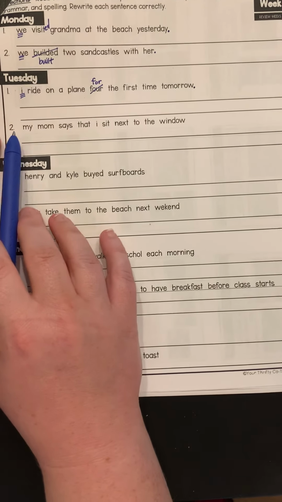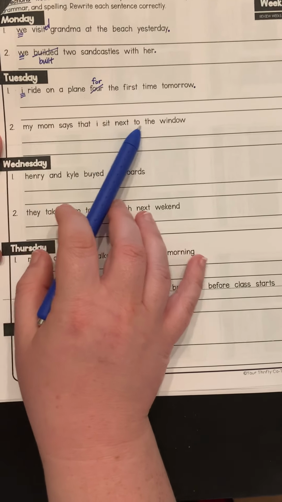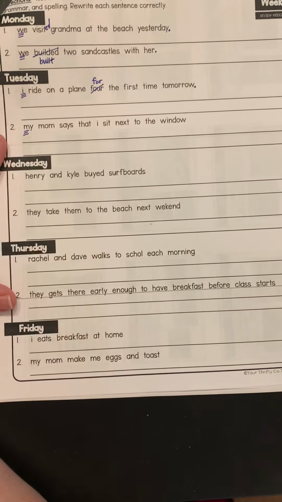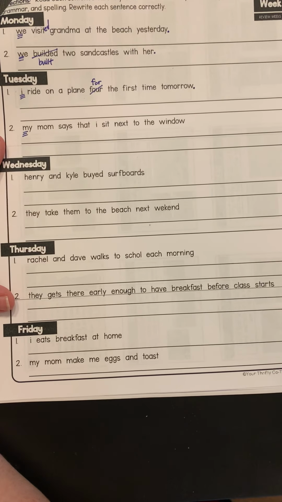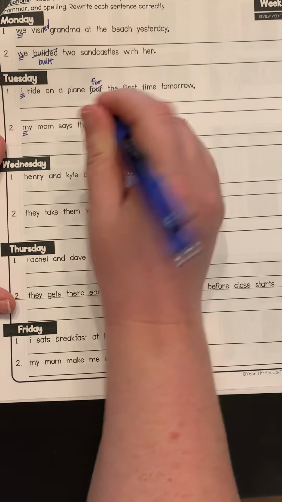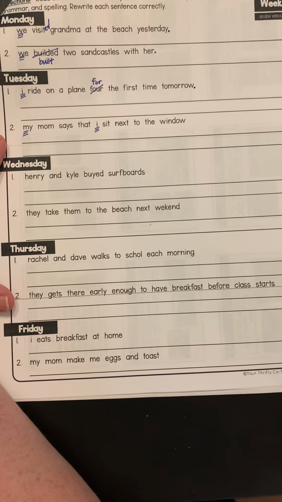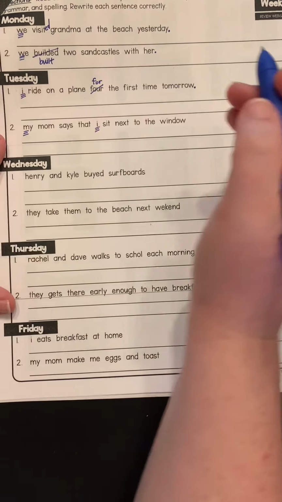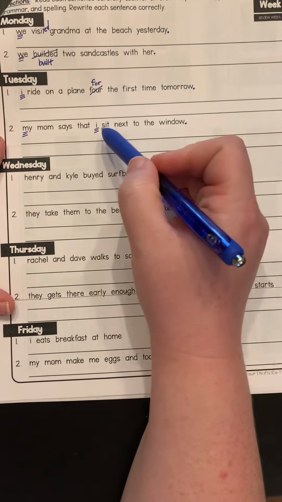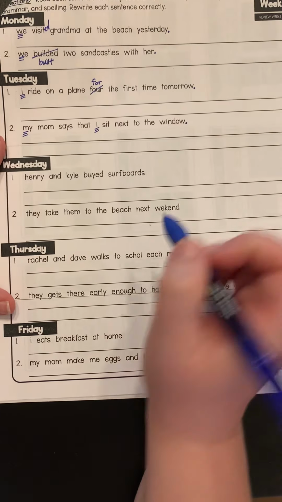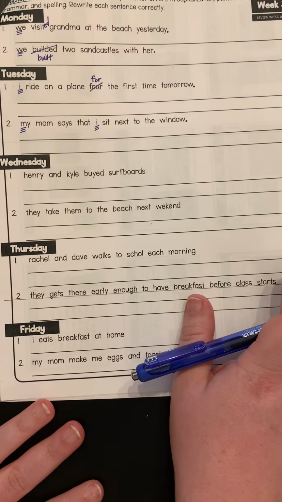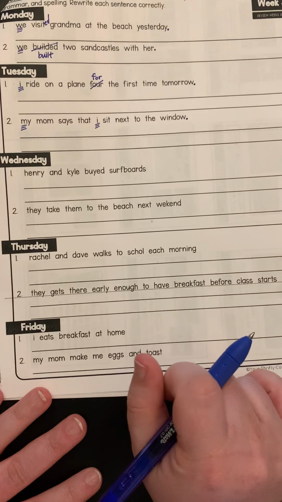Okay. Number 2, my mom says that I sit next to the window. So again, I have to capitalize M at the beginning of this sentence because it is the beginning of the sentence. My mom says that I, again, even though this I is in the middle of the sentence, for the reasons we just discussed, it has to be capitalized. Sit next to the window. Again, you could say, I will sit next to the window, but because of the way future tense works in English, this could also be communicated with sit instead of will sit.